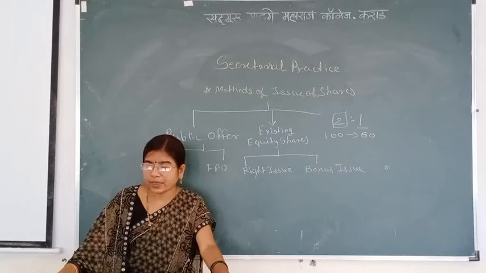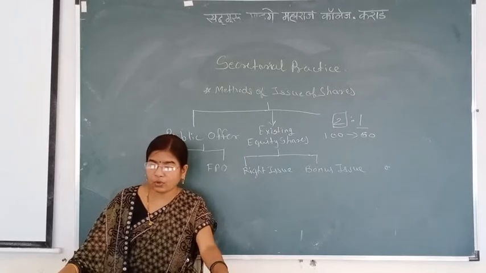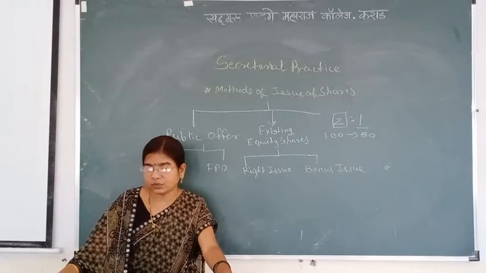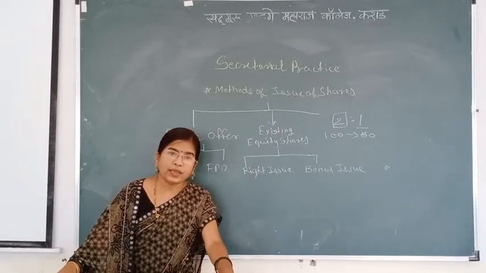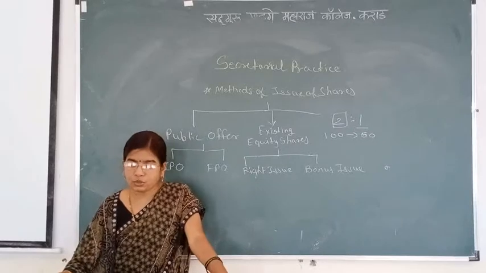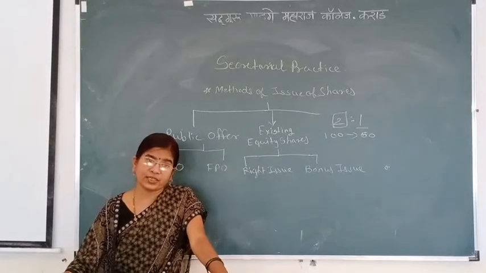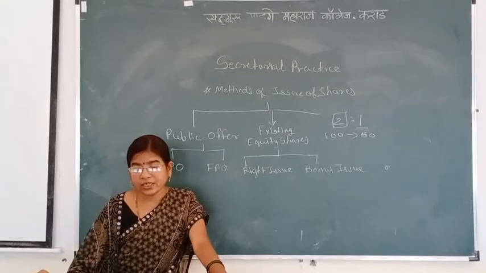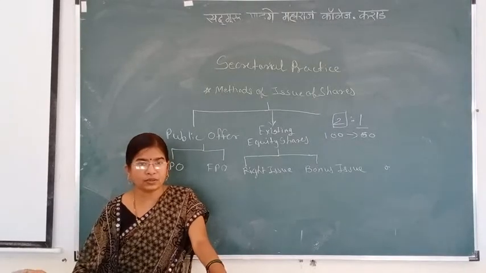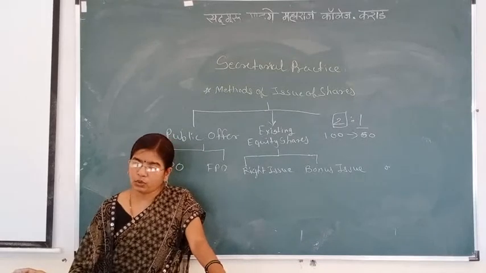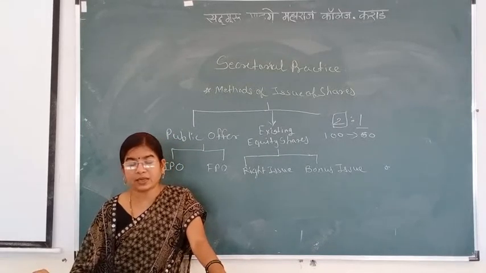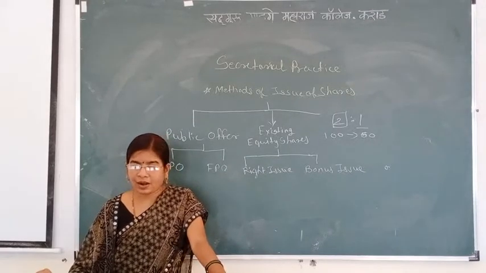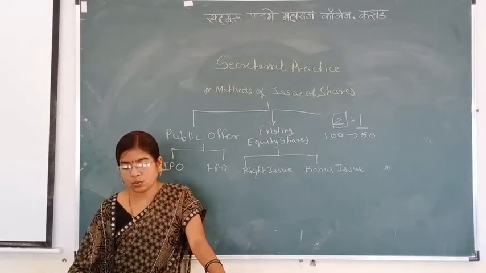First provision is a company can issue bonus shares only out of free reserves, securities premium account or capital redemption reserve account. If there is any free reserve, then the company can issue bonus shares. If there is a securities premium account, then also the company can issue bonus shares. And if there is a capital redemption reserve account, from these three accounts a company can issue bonus shares.